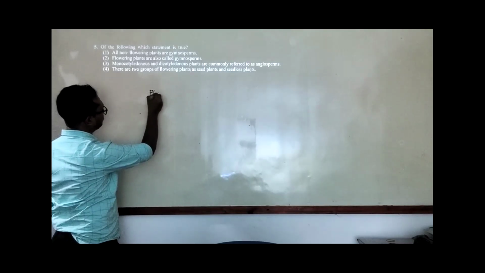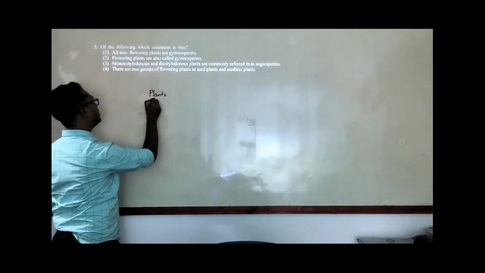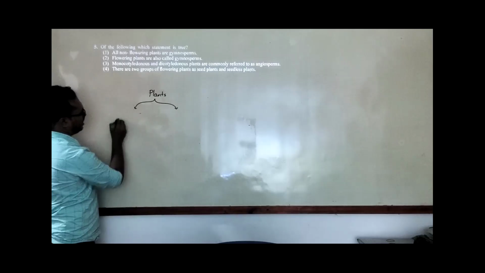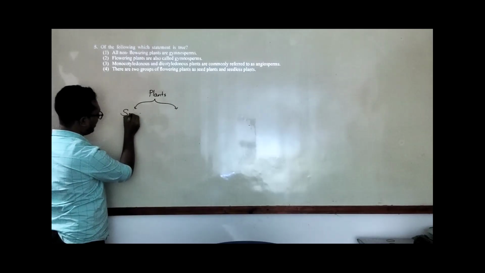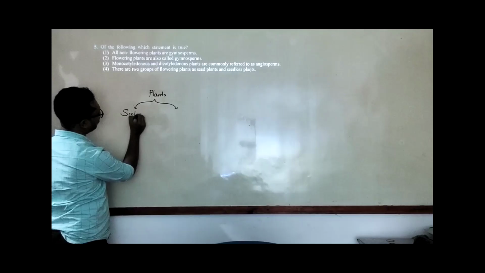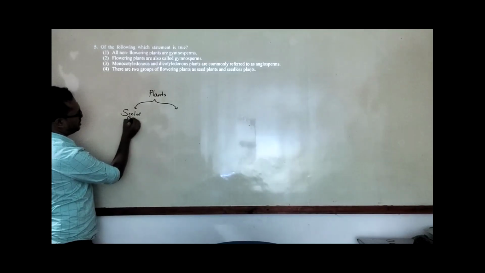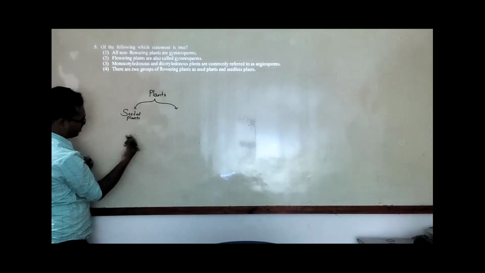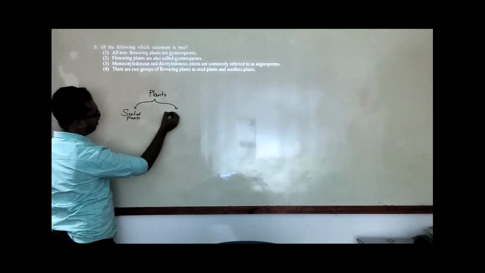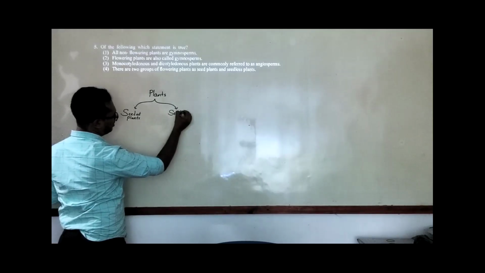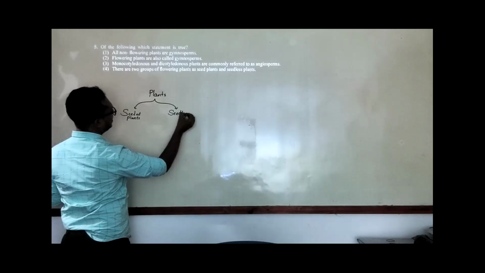Plants we can classify into two categories. What are the two categories? Mainly based on whether they have seeds, we call them seeded plants. Seeded plants means they have seeds. Whatever plants don't have seeds, we label them as seedless plants.